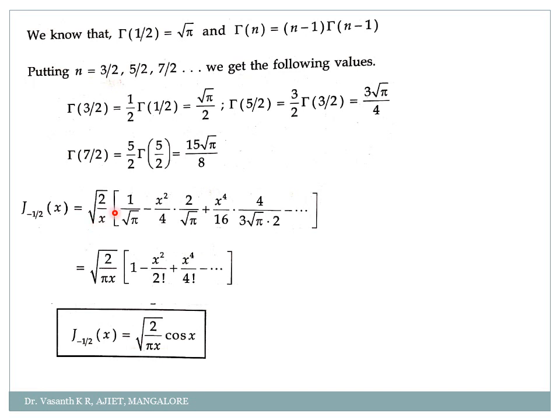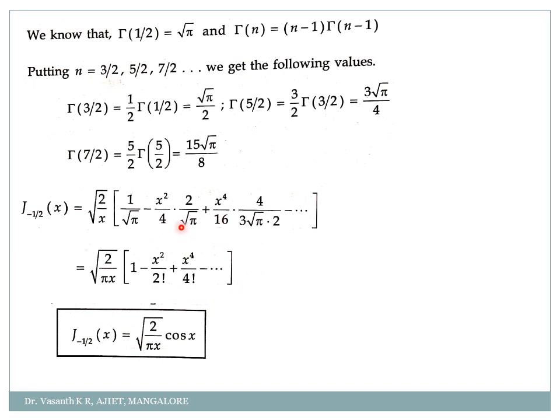So root of 2/(pi x) into 1/root pi, minus x square by 4 into, if gamma of 3/2 is root pi by 2, what will be 1/gamma of 3/2? 2 by root pi. Plus x power 4 by 16 into 4/(3 root pi) into 2, minus and so on. Again, what is common here? Root pi is common. So root of 2/(pi x) into 1 minus x square by, cancel, 2 ones are 2, 2 twos are 2 factorial, plus x power 4 by 4 factorial, minus and so on.